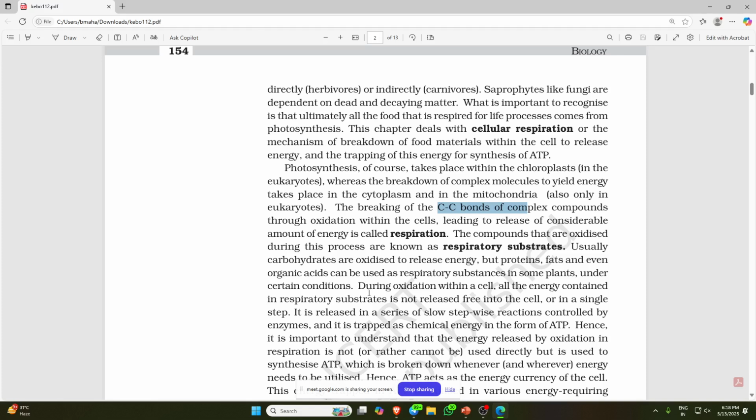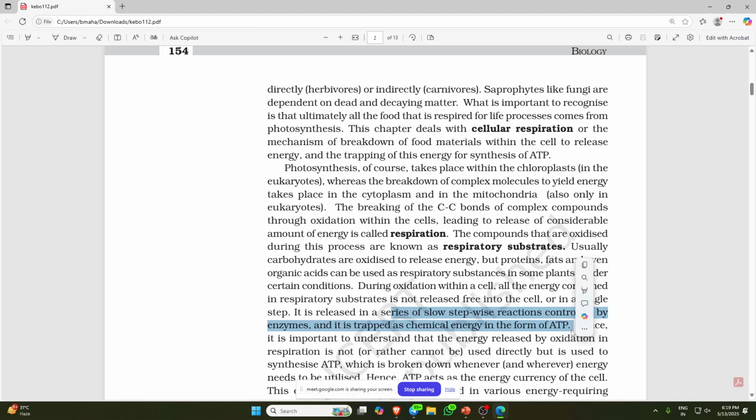During oxidation within a cell, all the energy contained in the respiratory substrate, the compound that is oxidized during the process, is not released free into the cell or in a single step. It is released in a series of slow stepwise reactions controlled by enzymes, and it is trapped as chemical energy in the form of ATP.